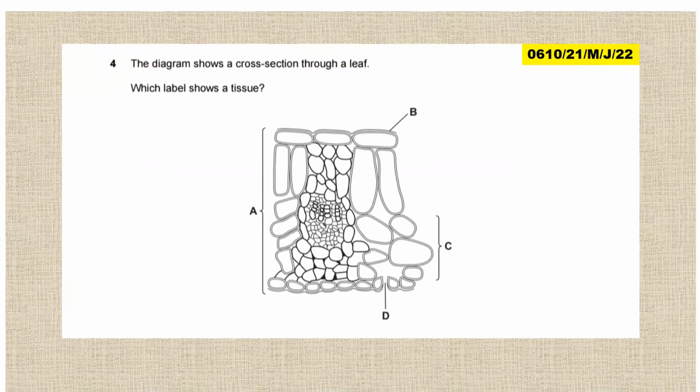This is just a continuation of the same paper. The diagram below shows the cross-section through a leaf, which labeled structure is a tissue? So the whole of this one is the leaf, which is an organ. Then this is just a cuticle on top. It's not a tissue. Then of course, this is the opening called the stoma. Then of course, this is a group of cells, otherwise it's a tissue. So C is the answer.